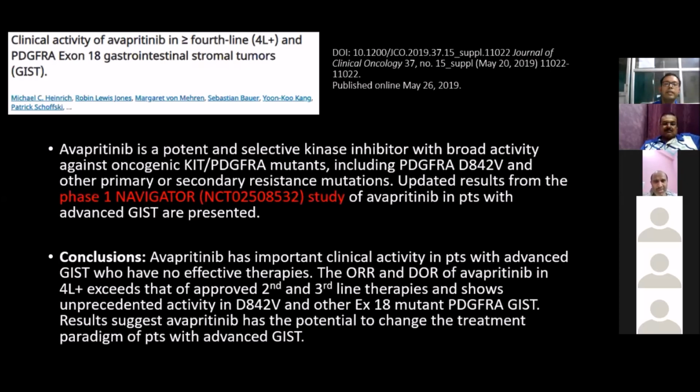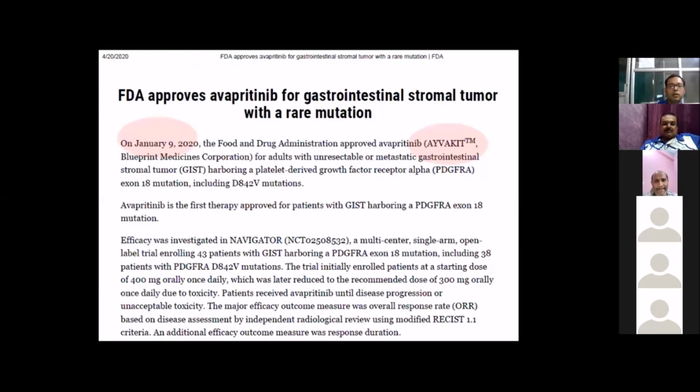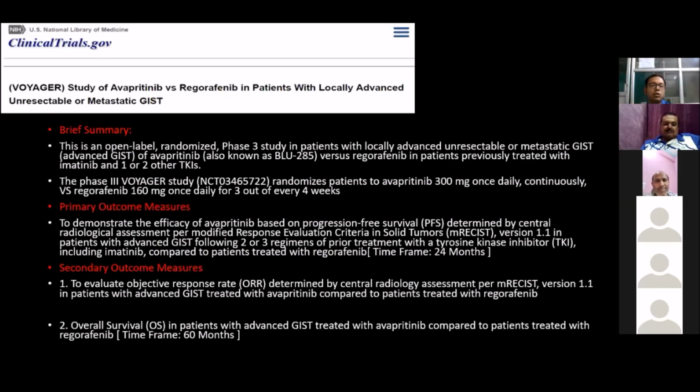So FDA approved avapritinib as first line management in January 2020 for patients who have been mutationally diagnosed with D842V mutation. And a new study is ongoing where they are comparing avapritinib versus regorafenib.